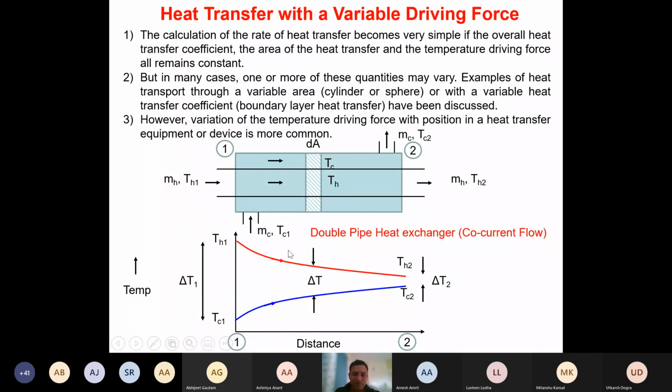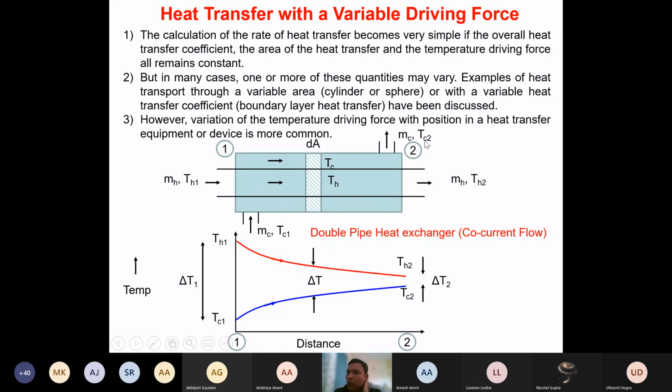Does it make sense, what I'm saying? Yes, sir. So this delta T is decreasing. Remember, delta T1 is a higher value, and this difference is a higher value here. But as we move along the length, you can see this delta T2 will be a smaller value. Yes or no?